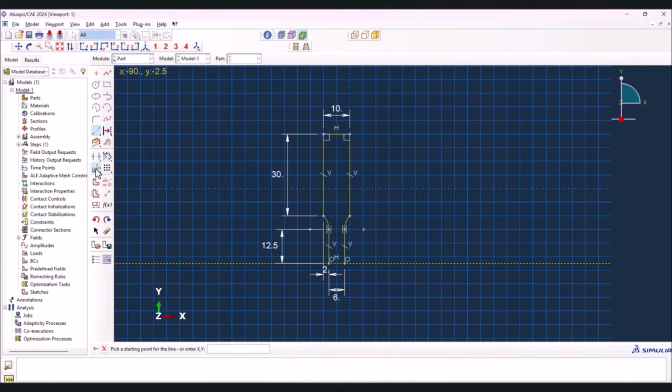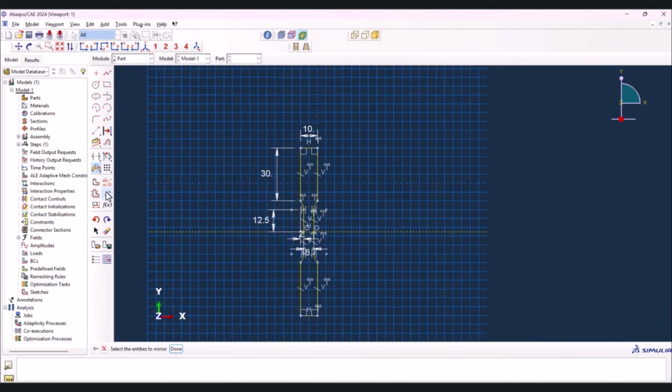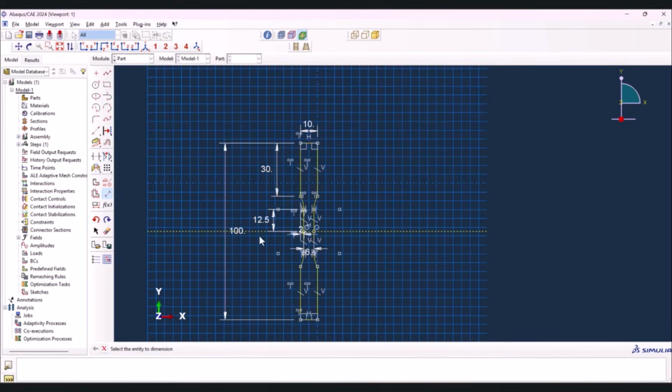So left click and hold on this one and select mirror. First we need to say copy, and we select the mirror line and we select everything, done, and boom, we have our model. Let's put this value here on 100, and that's it.